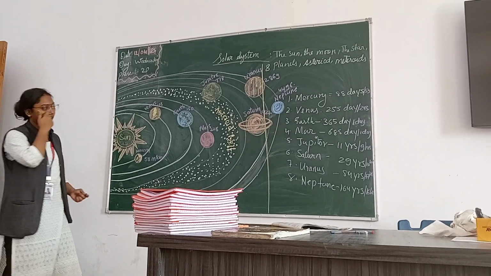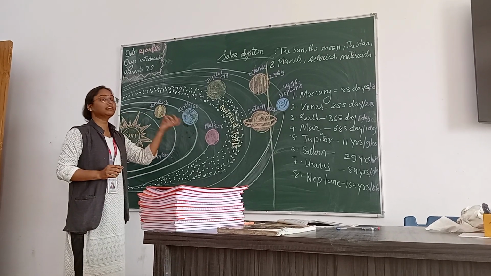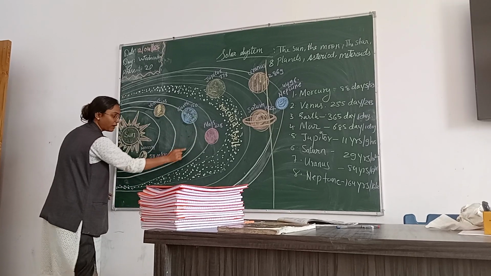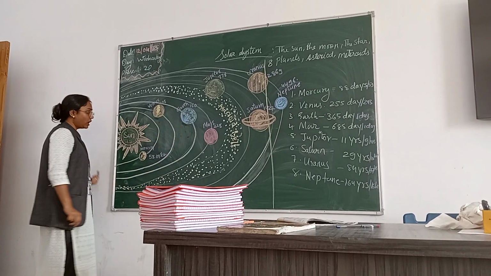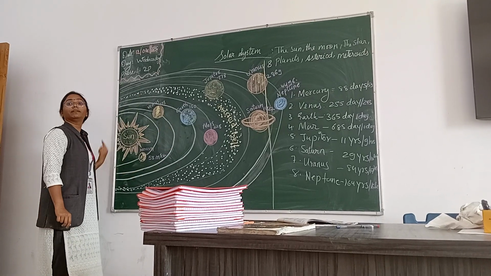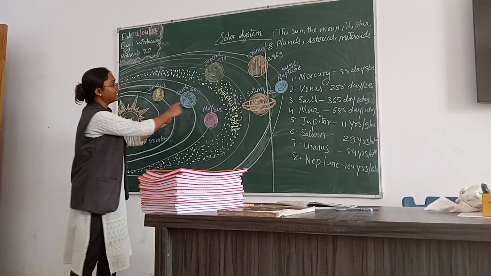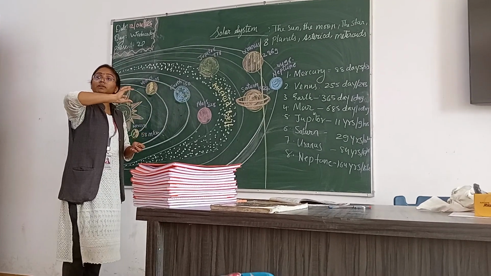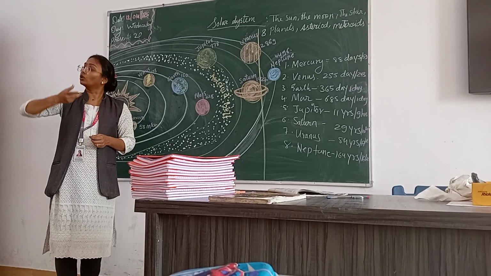Okay, students, now I will tell you what is axis and what is orbit. Orbit is this part. This white line you can see, this is the orbit, in which Earth revolves around the sun. Then Earth rotates at the same place on its axis. So how much time does it take? It takes 1 complete day to complete one rotation.